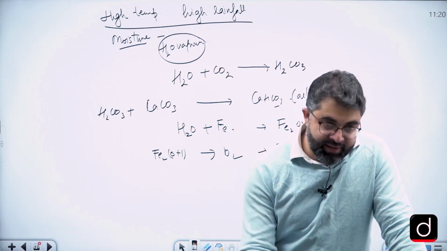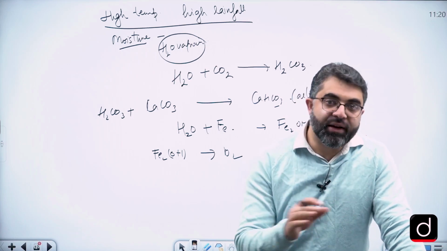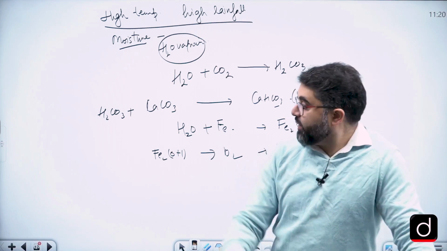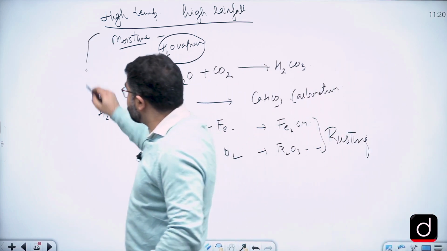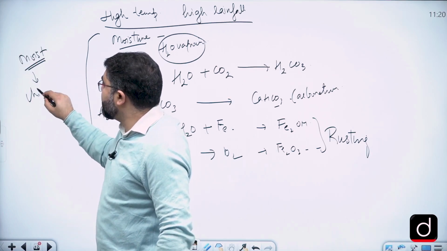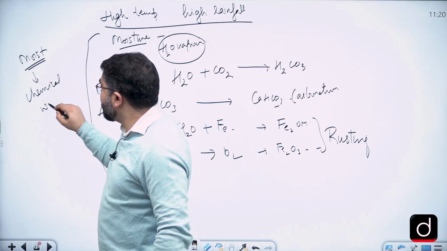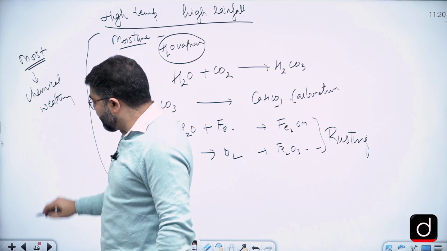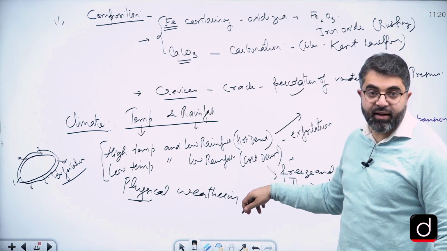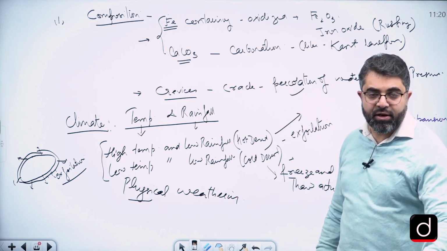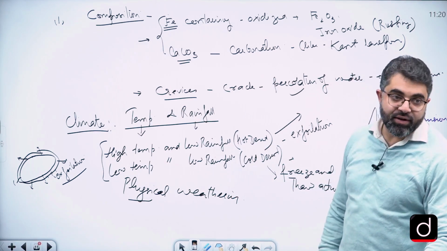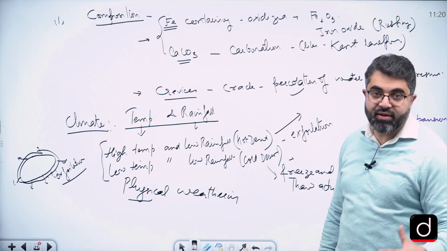Now, the moisture present in the atmosphere is also leading to the process of chemical weathering. So, we can say that in moist climatic conditions, there is more chemical weathering. And in the regions where temperature is very high or in extreme climatic conditions, whether it's low temperature or high temperature, like hot desert or cold desert, we have more physical weathering. So this is how the process goes on.